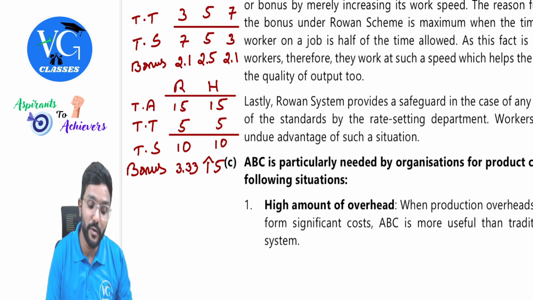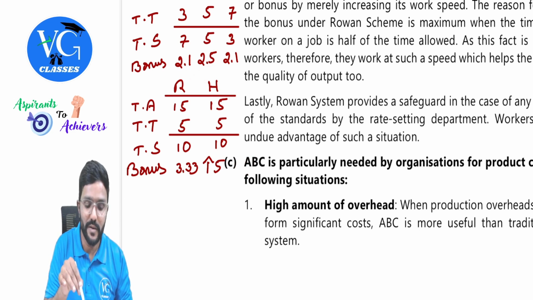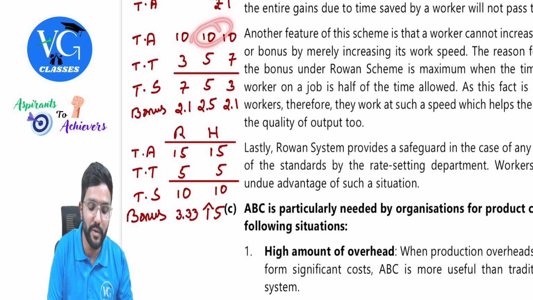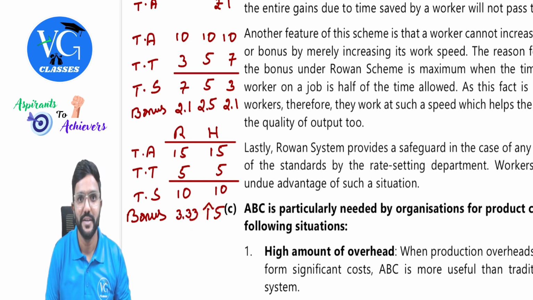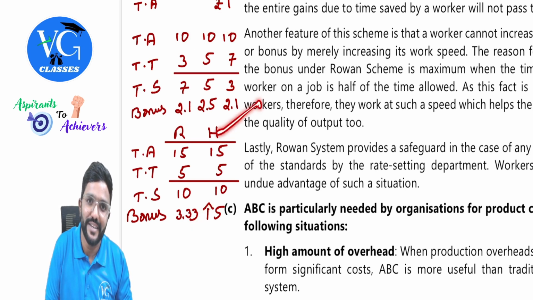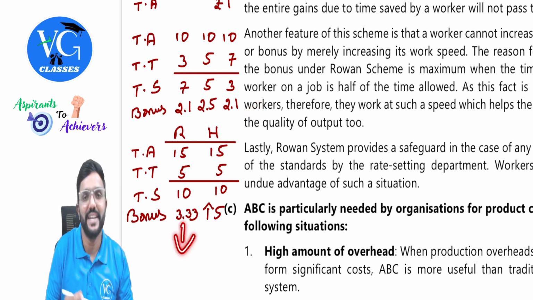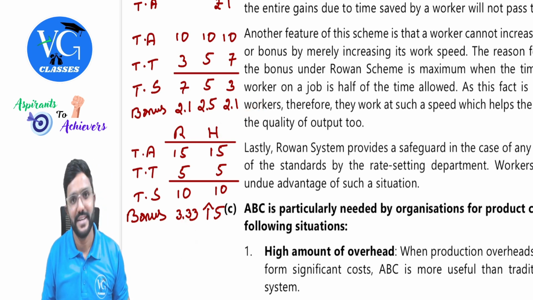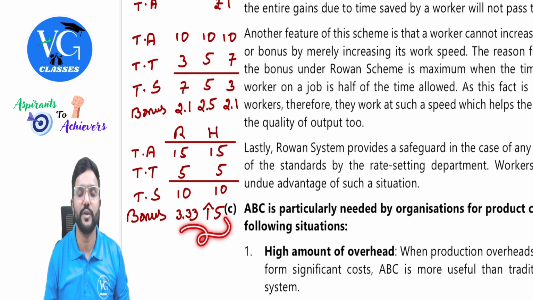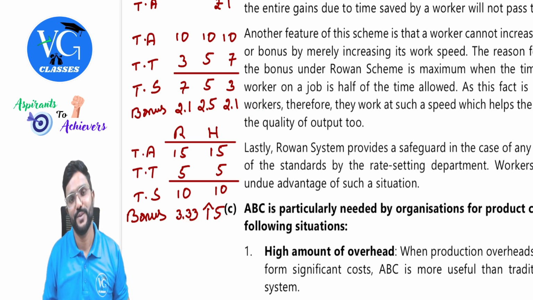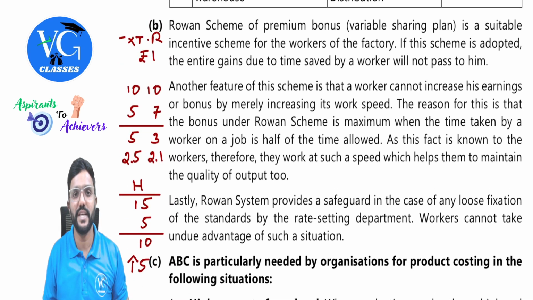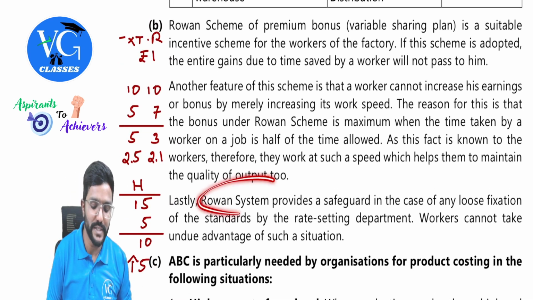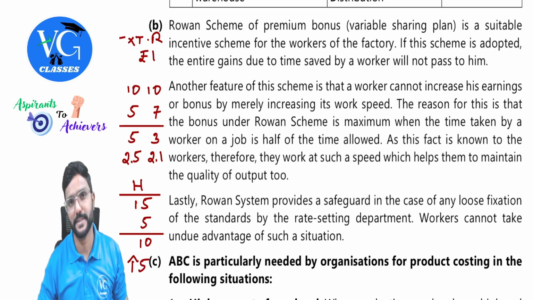Got it? But even under the Rowan scheme there will be a loss, because if they had set 10 hours, they would have paid only 2.5 rupees as a bonus, but here they are paying 3.33. But when compared to Halsey, the loss under the Rowan scheme will be less, guys. Is that clear? Because there is a gap between both of these. So because of these reasons, what is the ultimate conclusion? Which scheme is better for a company? The Rowan scheme, considering all those three factors.